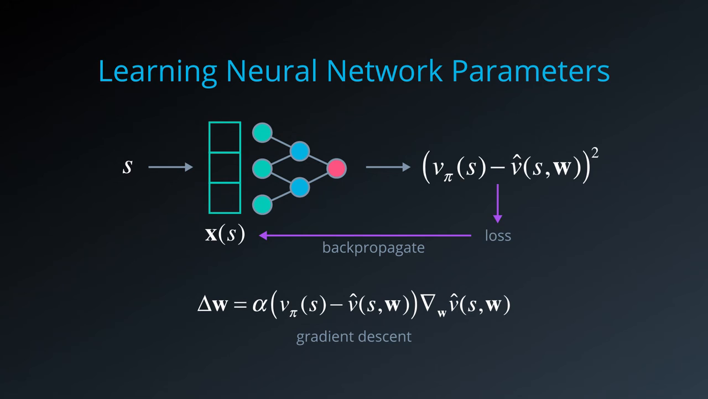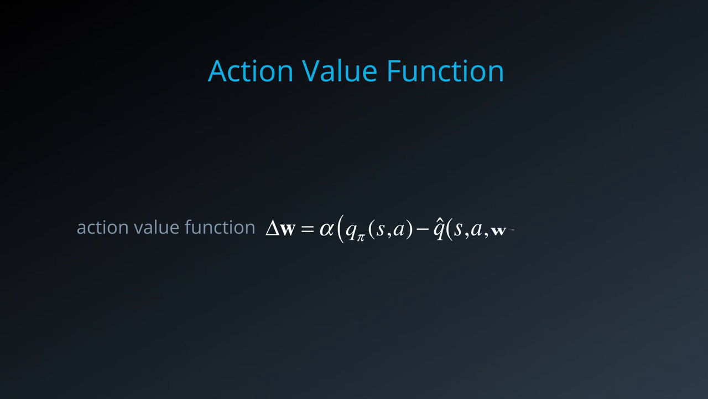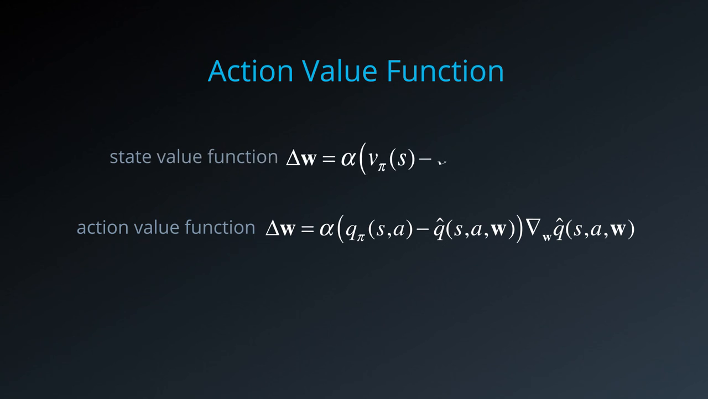All we need is a way to figure out the loss, and that's where our knowledge of reinforcement learning comes in. At this point, let's also consider the action value function Q. The update rule looks very similar to what we had for the state value function V. But we have the same problem here.